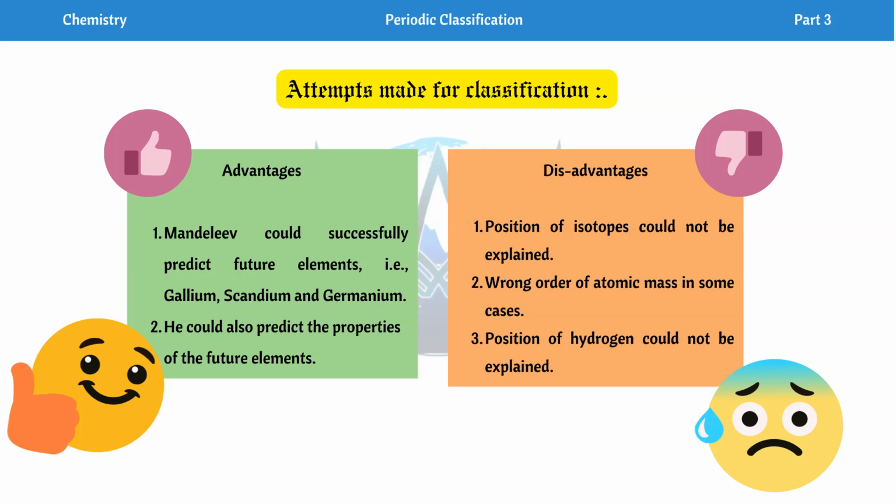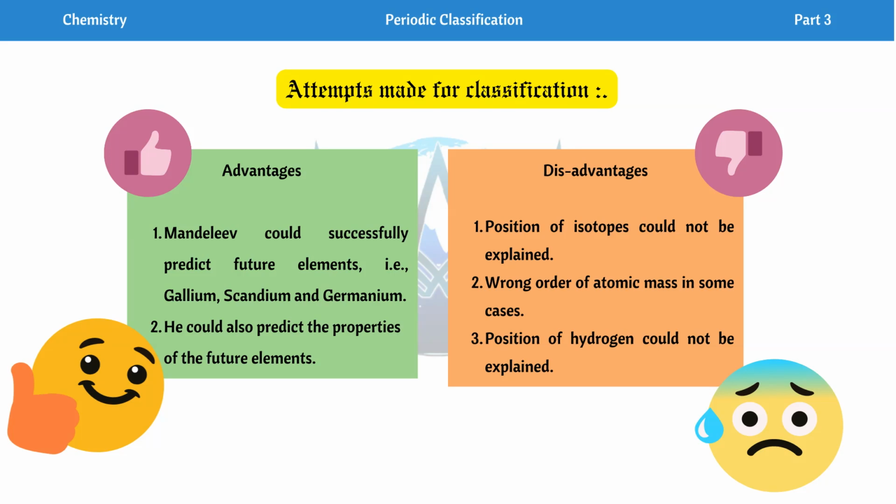Now the disadvantages. Number 1, we have the position of isotopes. What isotopes are, we have already discussed in detail in the last class. If you have no idea what isotopes are, or have forgotten, you can watch my previous video. Number 1 says the position of isotopes could not be explained. Where isotopes should be placed and why, he could not explain. Number 2, wrong order of atomic masses in some